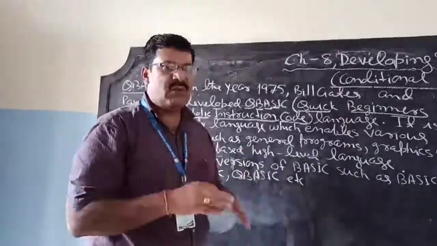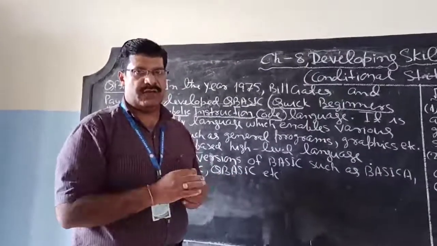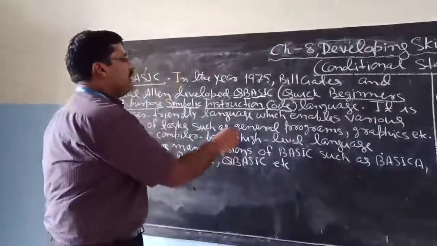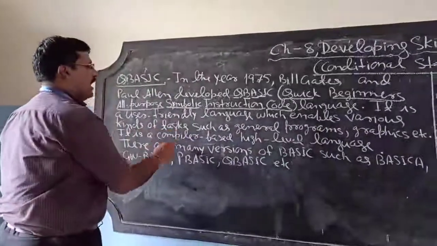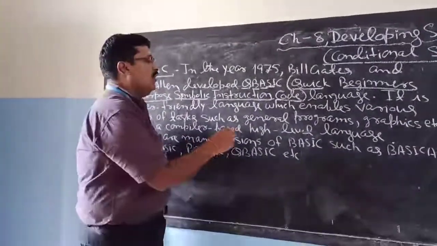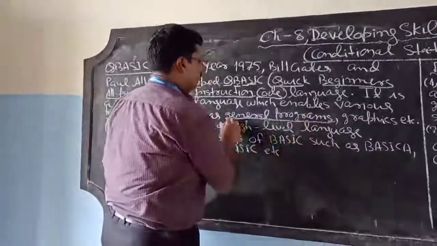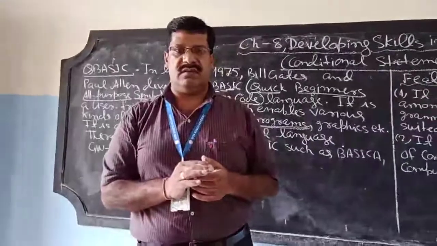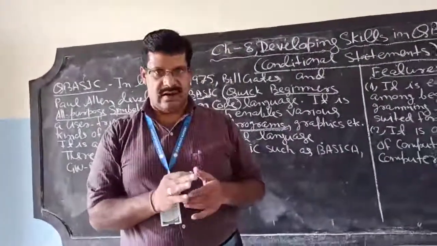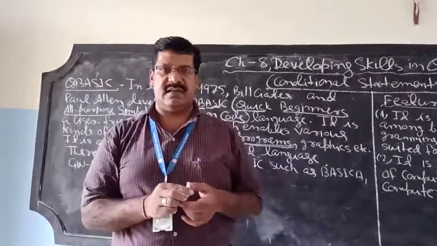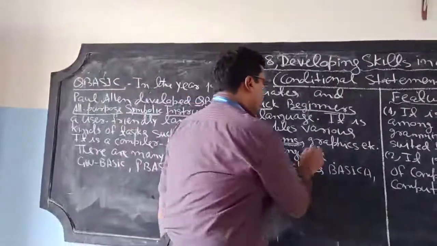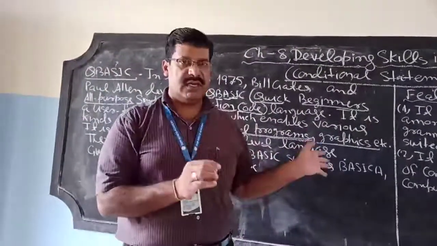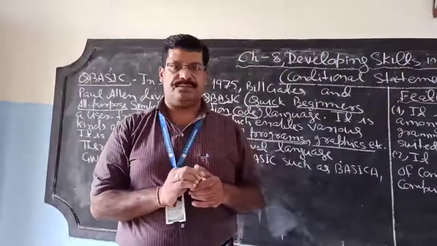It is a user-friendly language. User-friendly means you can learn this language easily and do different types of work. It is very easy to learn, not so difficult, and enables various kinds of tasks. Now what can we do in QBasic? We can do general purpose programs, meaning all types of arithmetical calculation. We can check conditions. We can also do graphics; graphical pictures can be drawn by writing a program.